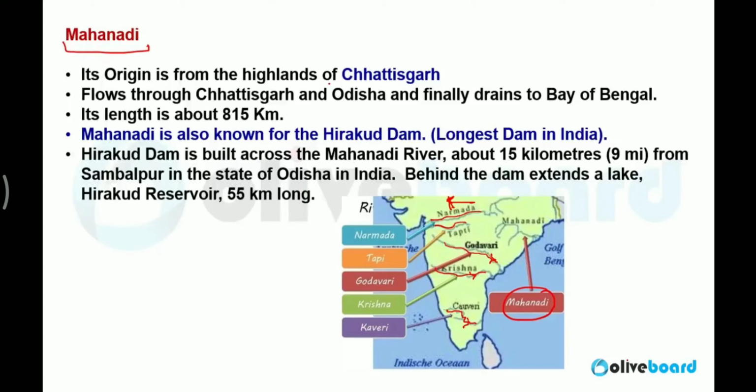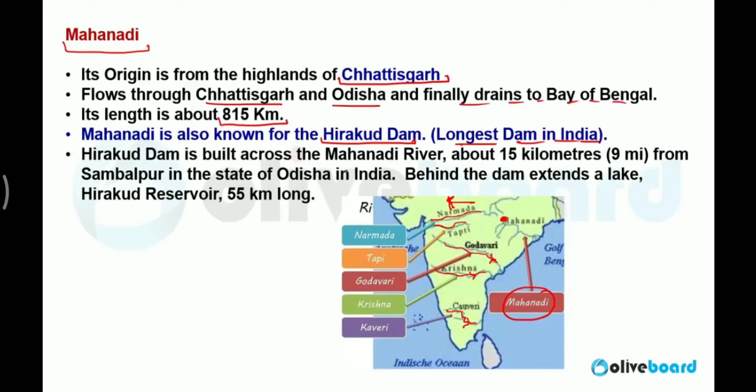Mahanadi originates from the highland of Chhattisgarh. It flows through Chhattisgarh, Odisha, and finally drains in the Bay of Bengal. The length is 815 kilometers. Mahanadi is also known for Hirakud Dam, which is the longest dam in India. Remember, Hirakud is the longest dam in India. Highest dam, I told you, is Tehri Dam. And this is Hirakud Dam, the longest dam in India.